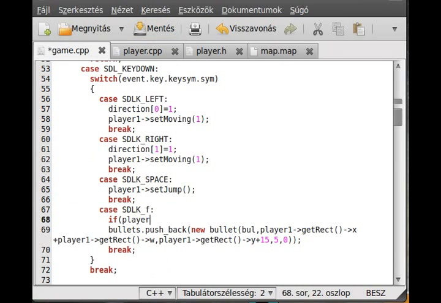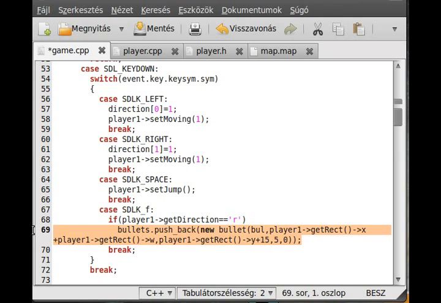If player 1 get direction equal to right, so if we are on the right, then we use that function to create a new bullet. If it is left, then I'll just copy this and we modify it a little bit.